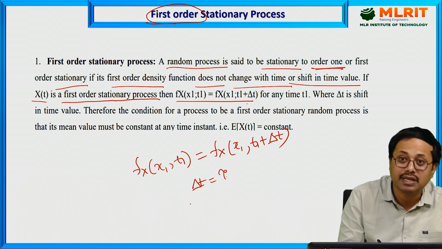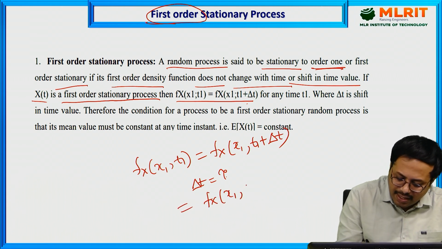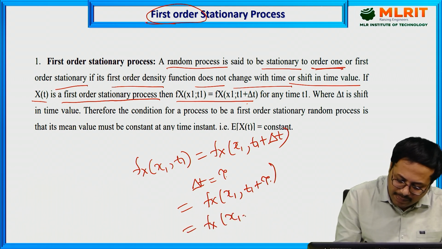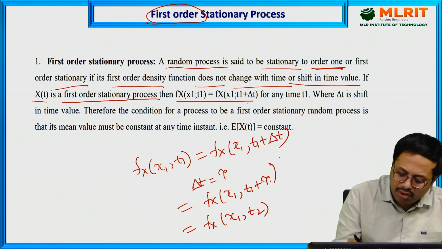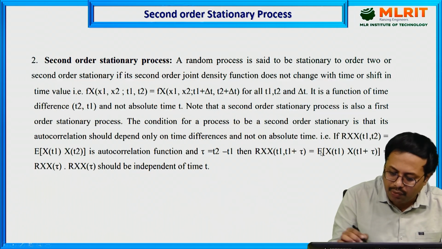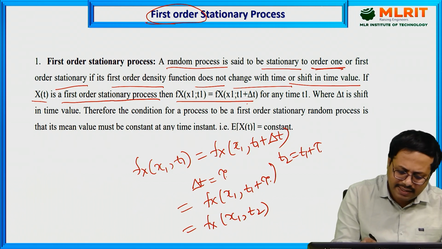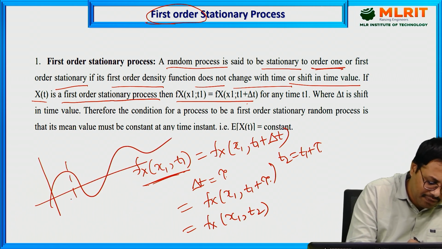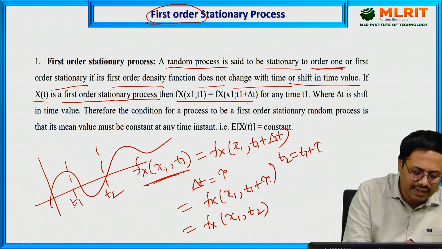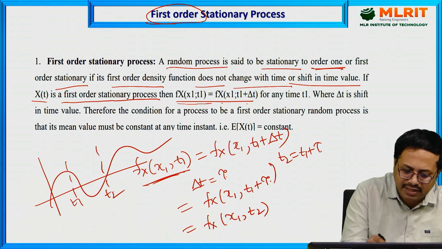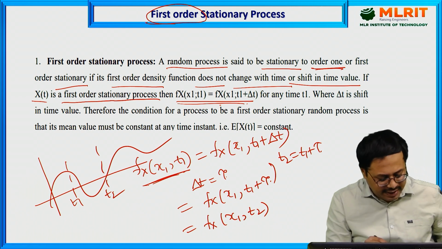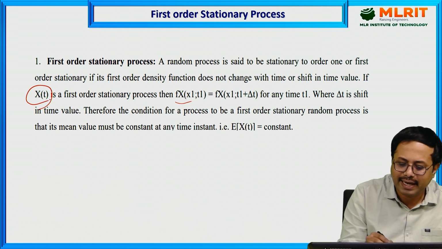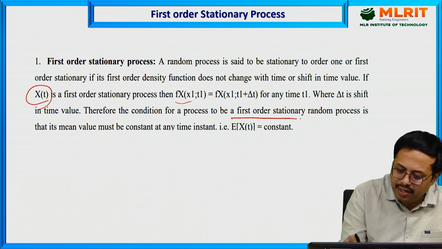So we can write fX(x1,t1+τ), or in some other notation fX(x1;t2), where t2 is equal to t1+τ. Here it says that the density function for the instant t1 and for the instant t2 must not change. If the density function is not changing for a particular random process X(t), then the condition is satisfied, and that is called a first order stationary process.